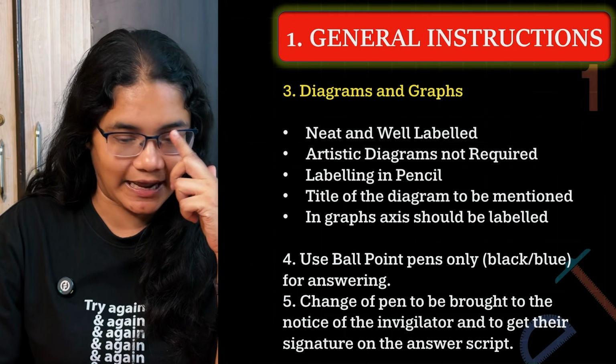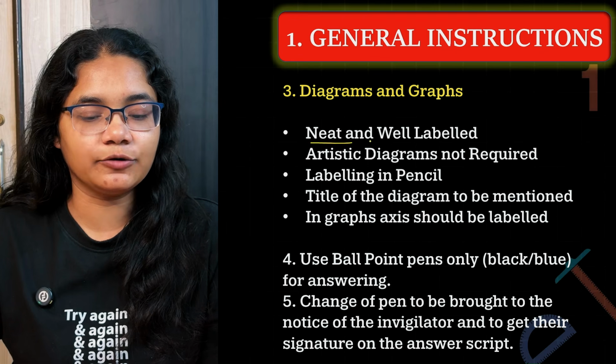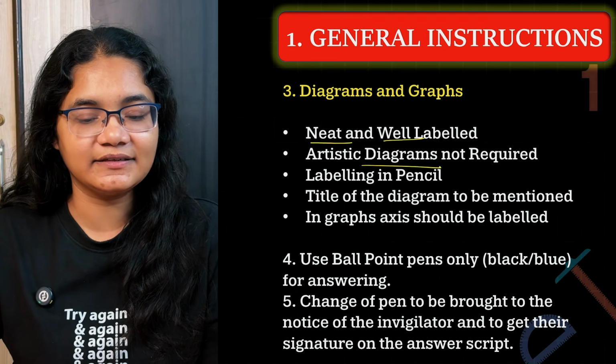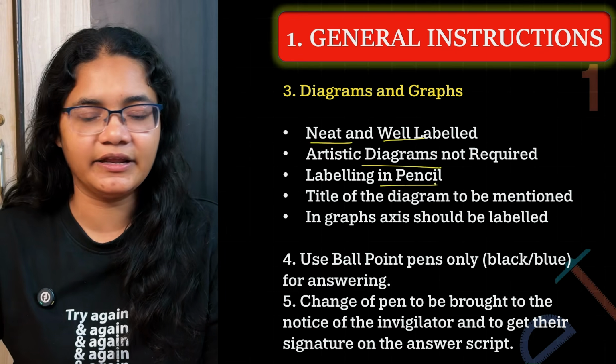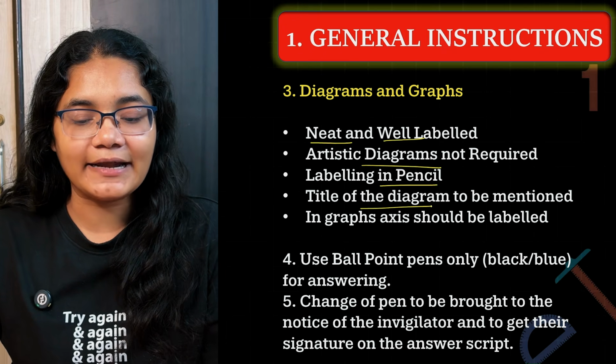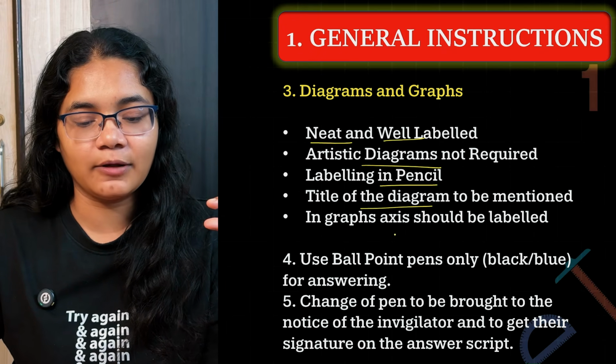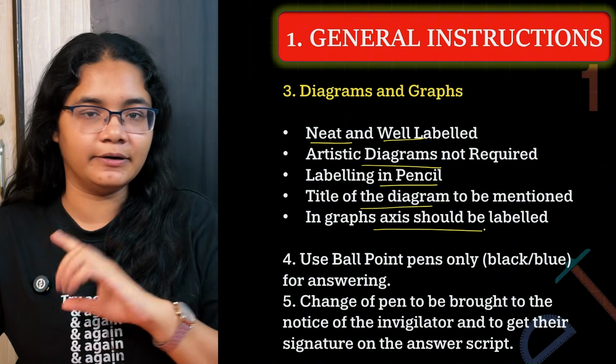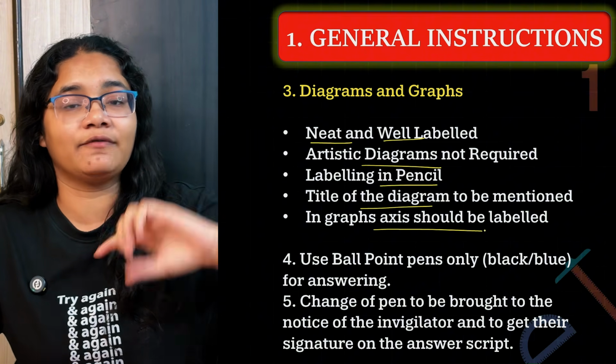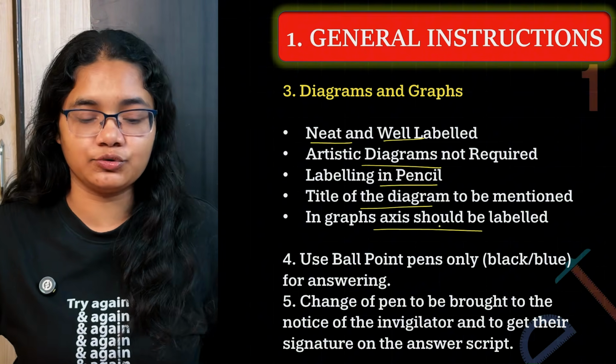Next, move towards the diagrams and graphs. The diagrams should be neat and well labeled. Artistic diagrams are not required here. Labeling in pencil will help you. And the title of the diagram is to be mentioned at the bottom. In graphs, axes should be labeled properly. What you have taken on the x-axis and what you have taken on the y-axis has to be shown properly.